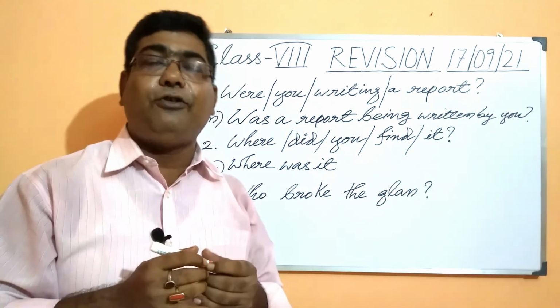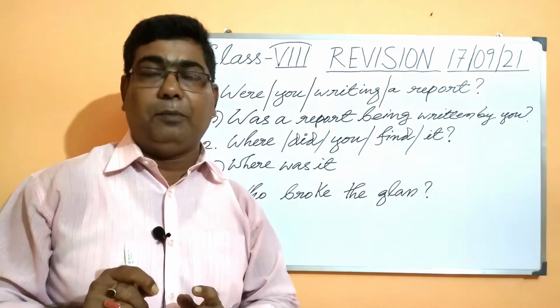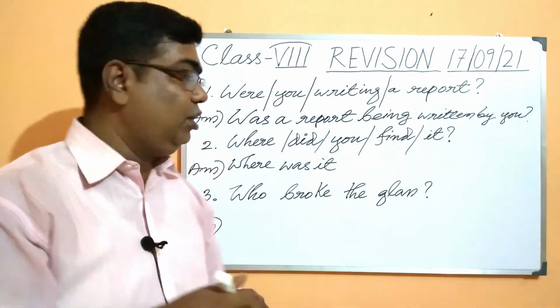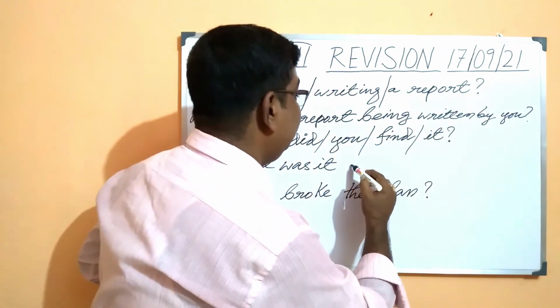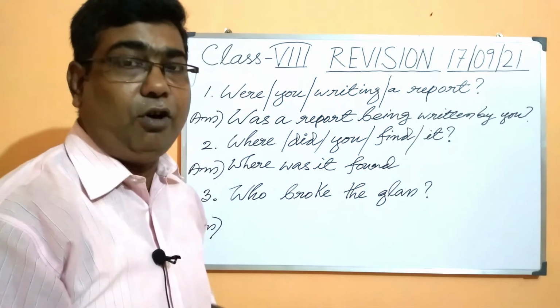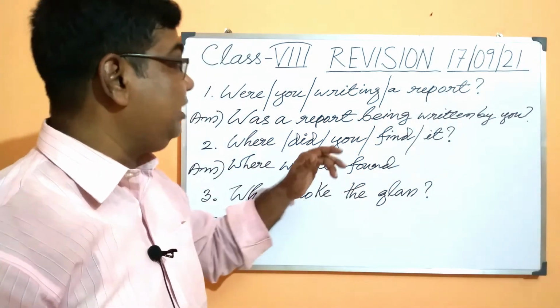Then the third form of the verb, find. We have here find, the main verb. What are the three forms, students? Find, found, found. So we have to use found, which is the past participle form or the third form. So where was it found?